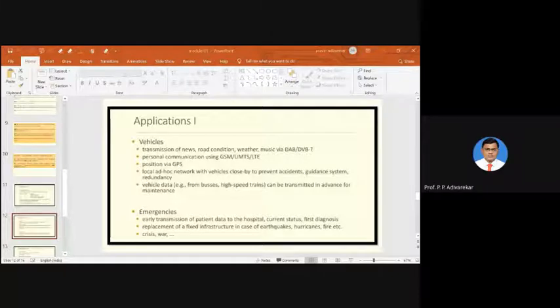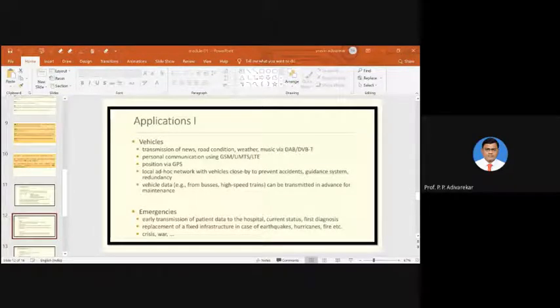At the same time, these vehicles are equipped with making a call or getting connected with the other vehicles on that particular route via a mobile communication system. Then it will be helpful for communication as well as for getting information about the road condition and traffic and many other things.